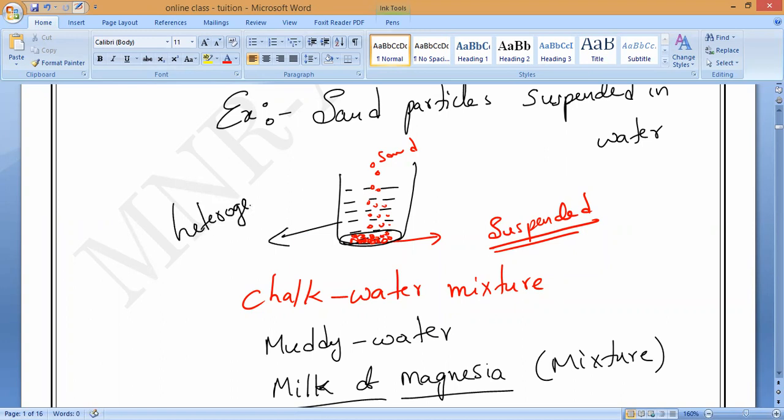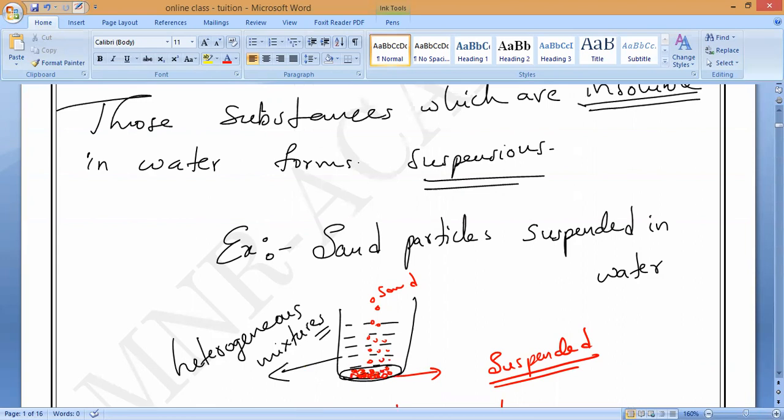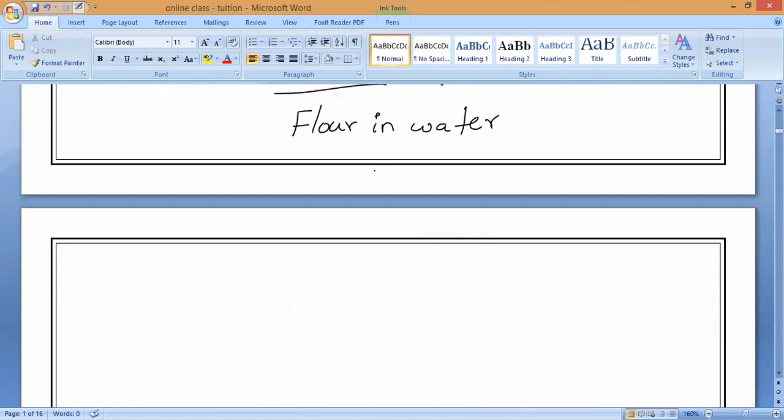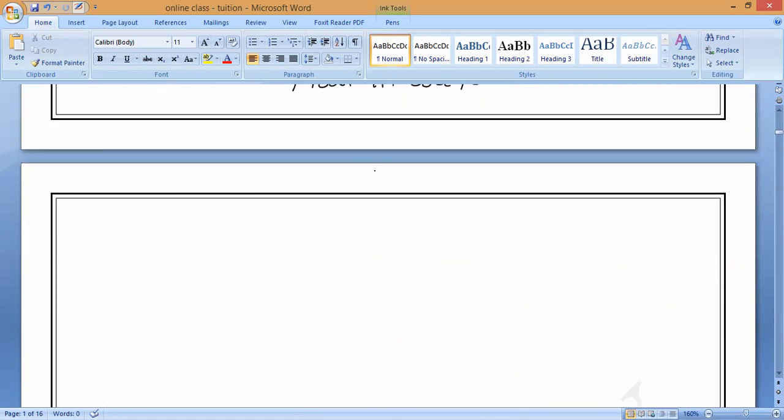Understand, Tarun? It is a heterogeneous mixture because the particles are not equally distributed throughout the mixture. That is why they are called heterogeneous mixtures. All of you, do you understand? So these are the examples of suspensions. Now you need to write the definition of suspensions.